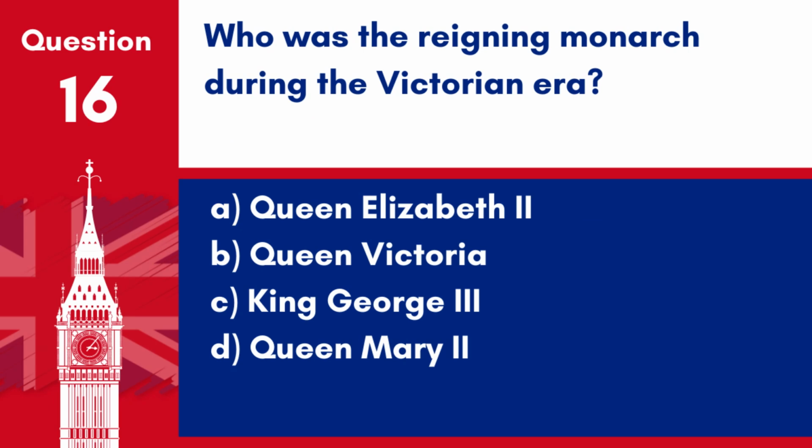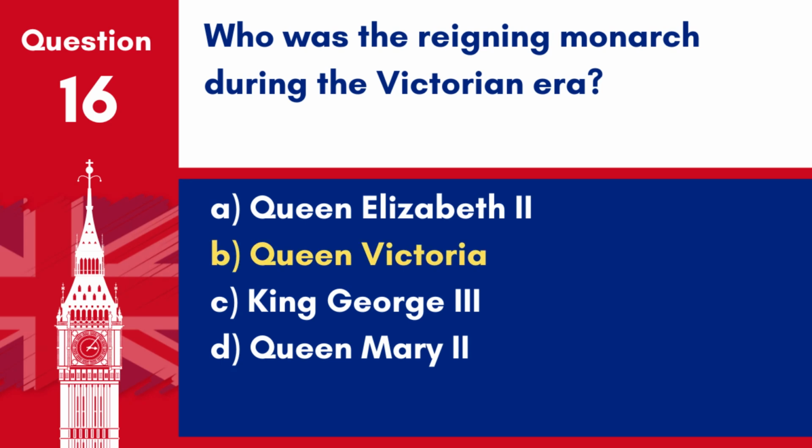Question 16. Who was the reigning monarch during the Victorian era? A. Queen Elizabeth II. B. Queen Victoria. C. King George III. D. Queen Mary II.